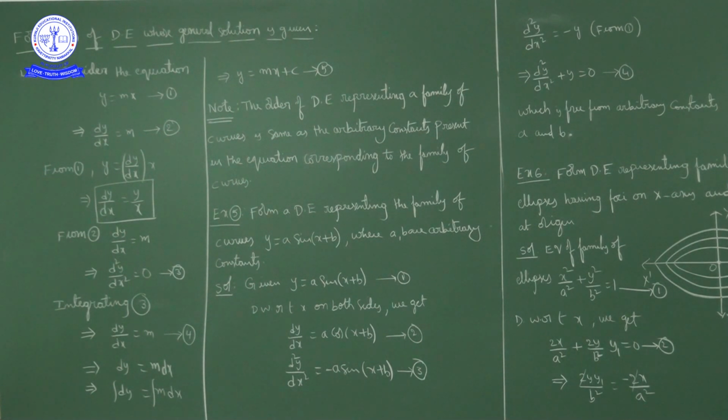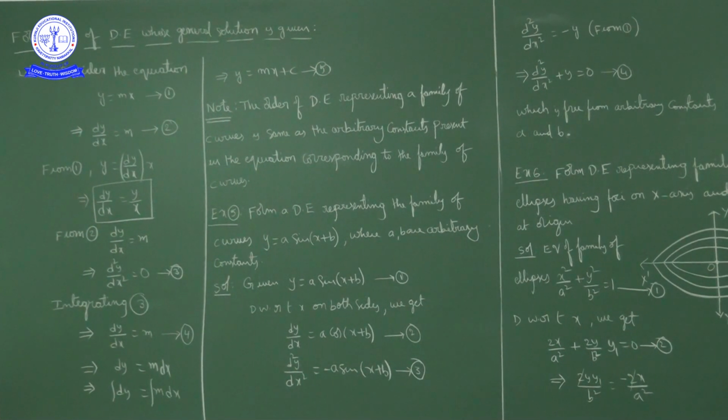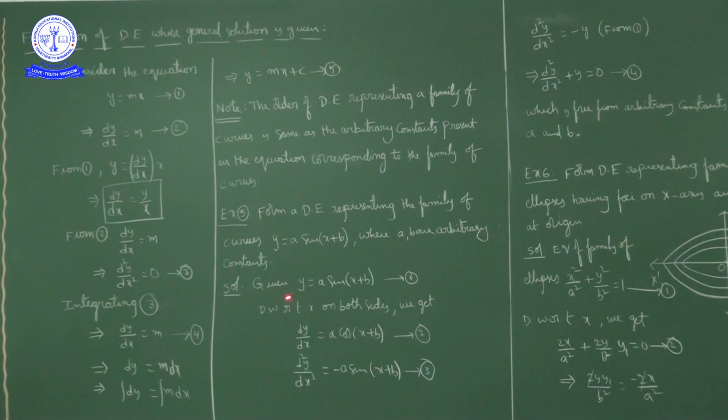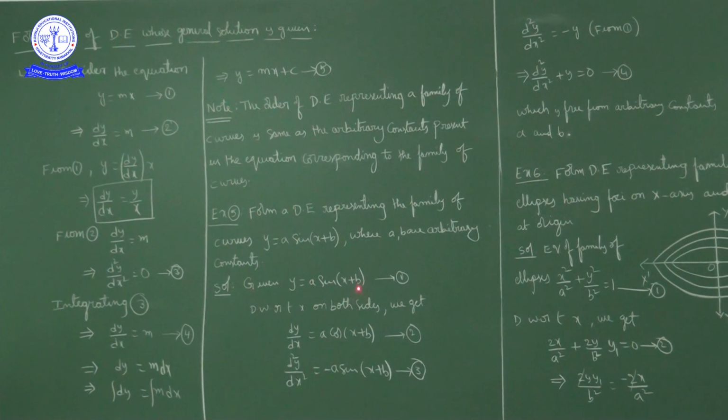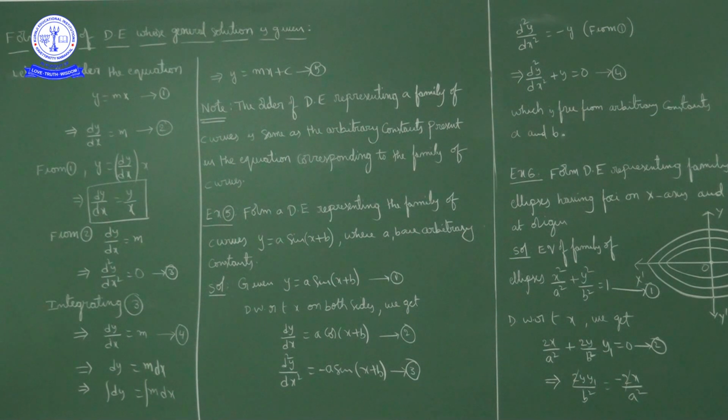Where a and b are arbitrary constants, two arbitrary constants means we have to differentiate twice. So what is the given family of curves? y is equal to a into sin x plus b. I will mark this as 1. Now differentiate with respect to x on both sides. What do we get? dy by dx is equal to a into the derivative of sin x plus b: the derivative of sin x is cos x, the derivative of b is 0, and the derivative of x is 1, the derivative of a constant is 0. So a cos x plus b.